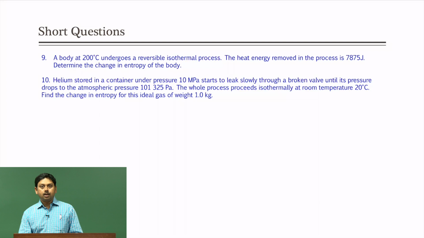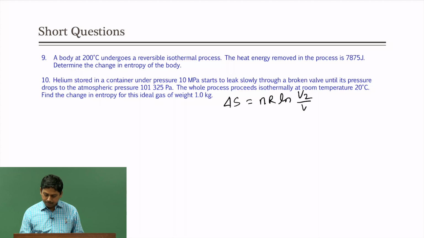Now, what are the approaches one can take in this particular process? First thing to note down is that the process is isothermal. Take the helium gas to be an ideal gas, so we have to know the formula for calculating the entropy for an ideal gas system. The formula is nR ln V2 by V1, where V2 is the final volume, V1 is the initial volume, n is the number of moles, R gas constant.